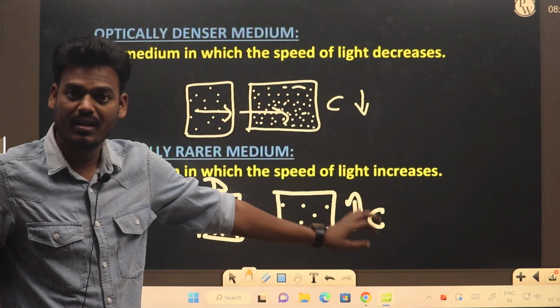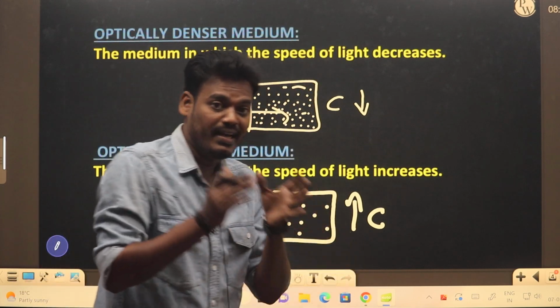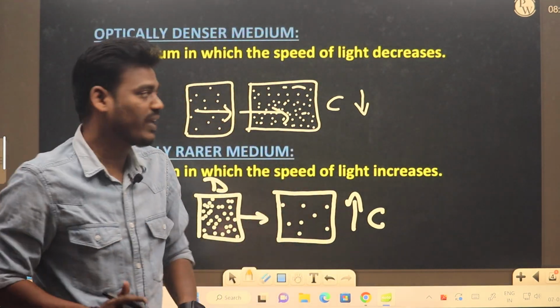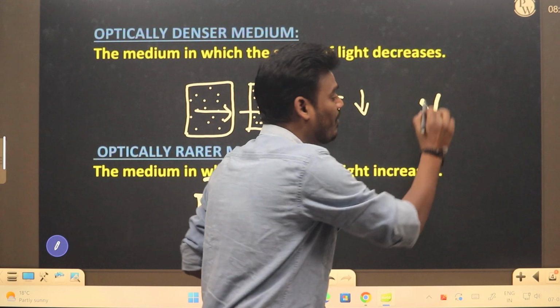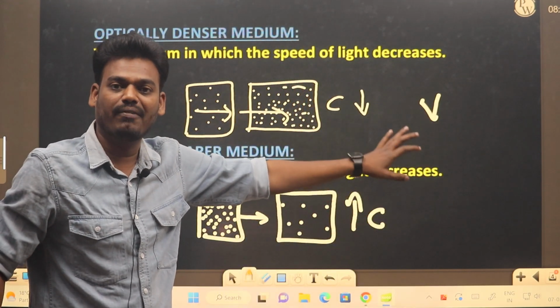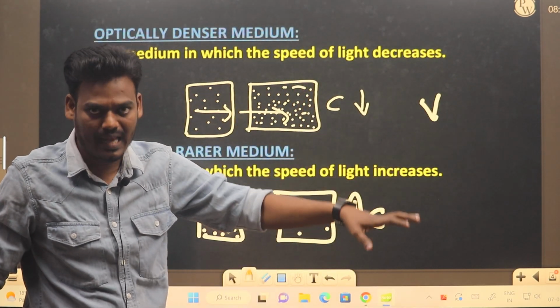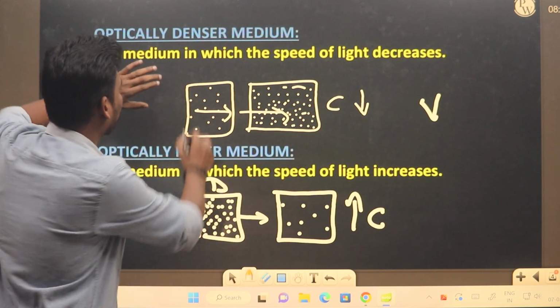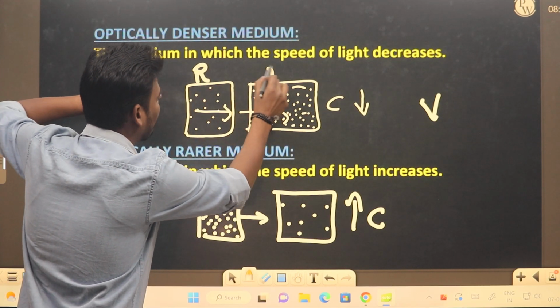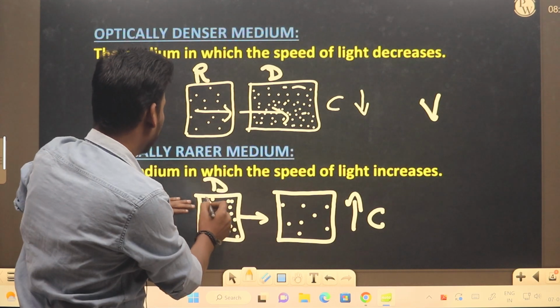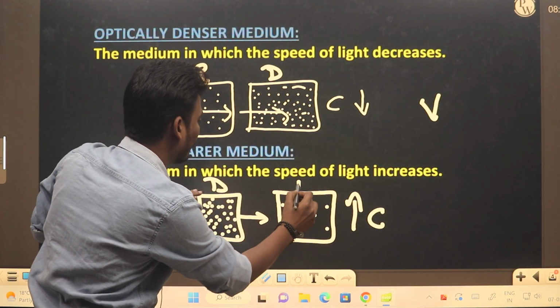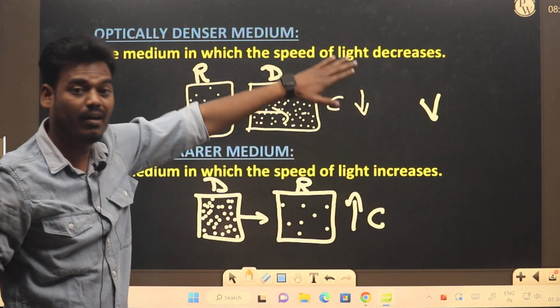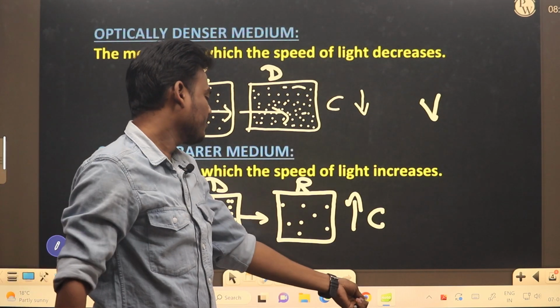So C is nothing but the speed of light. Sometimes in a medium apart from air as well as vacuum, instead of C we will be using a V. This also indicates speed of light in a different medium like water as well as glass. Okay, so here it is traveling from rarer to denser medium, the speed is reduced. Here the light is traveling from denser medium to rarer medium, hence the speed of light increased.